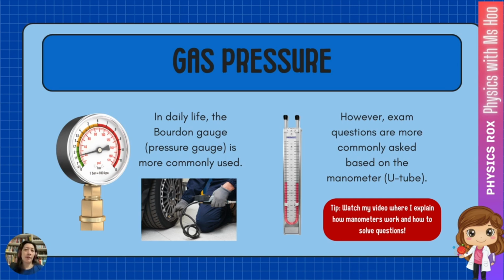However, because it's so easy to read, there are not that many questions on the gauge. So more exam questions are asked based on the manometer or the U-tube because learning to read this can be a little bit tricky, which is why exam questions are based more on this device. In this video, I'm not going to go through how to take measurements or solve questions with the manometer, so please watch my video where I explain how manometers work and how to solve questions. For now, that's the end of the lesson.